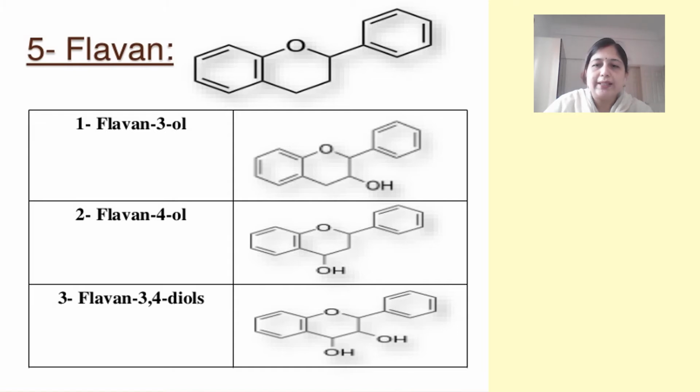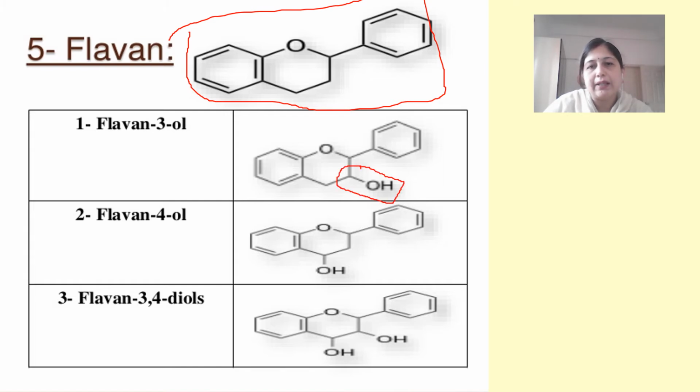Now we move to the next structure. In this structure, as you can see in the basic ring, there is no keto group present. Neither is there any double bond at the second or the third position. So this structure is known as the flavan structure, without double bond and without ketone group. Now in this structure, if there is a hydroxy group, which can be either at the third position or at the fourth position or at the third and the fourth position, then the names will be flavan 3-ol, flavan 4-ol and flavan 3,4-diol. So this is how the naming can be done for the flavan structures.